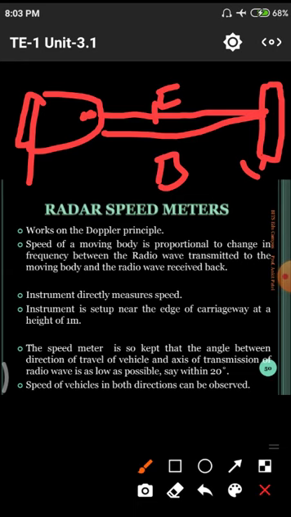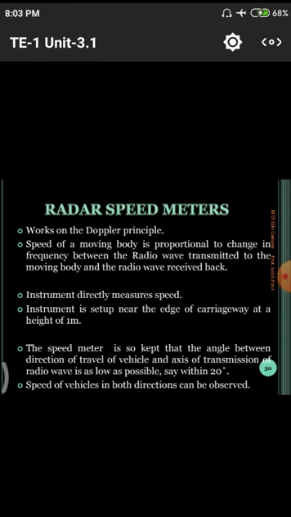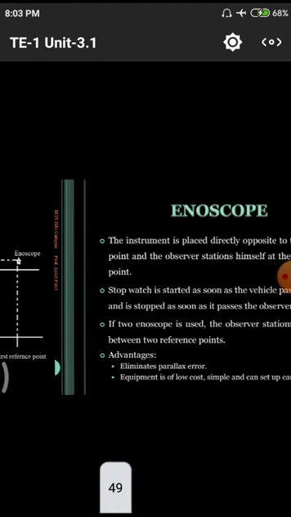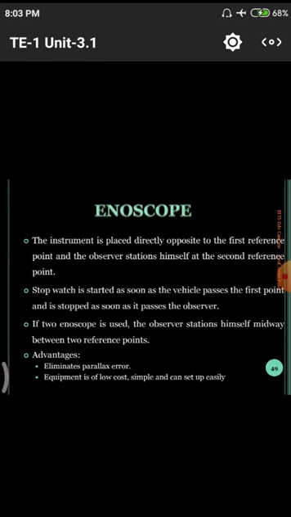Another advantage is that the speed of vehicles in both directions, coming vehicles and going vehicles, can be observed using these radio meters. But in the case of the previous one, with inoscopes and others, we have to take one reading only.